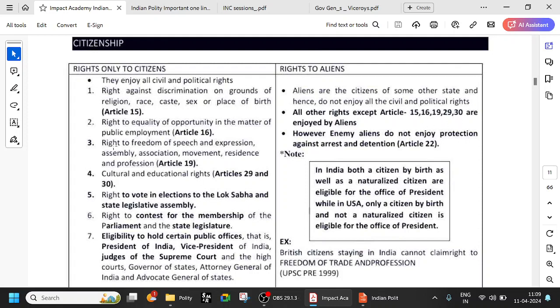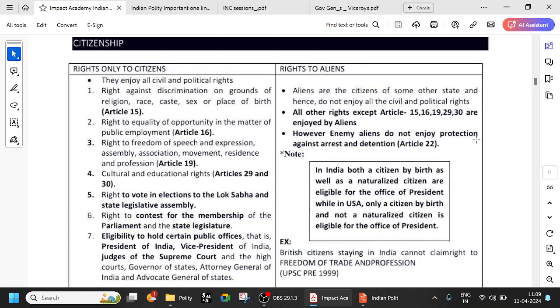And 19 is because of assembly, association, movement, residence, profession. So those rights are also not there. But at the same time, if you observe, you have the right to religion, 26, 27, 28, all these things, right? So even if you are a foreigner, you have the right to follow your own religion. So try to remember in that sense, then you will be able to understand better.